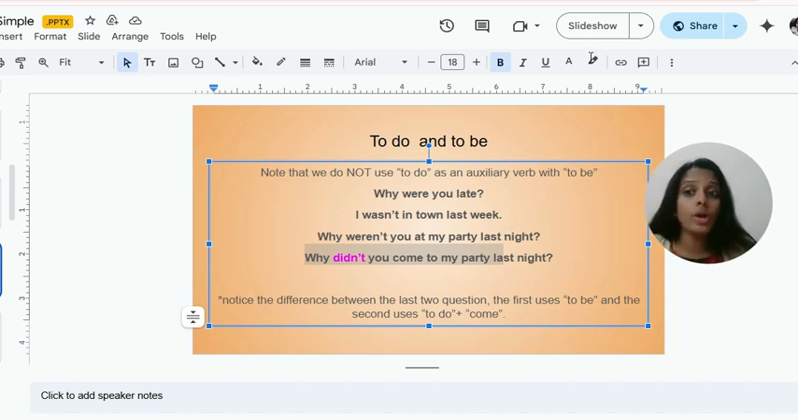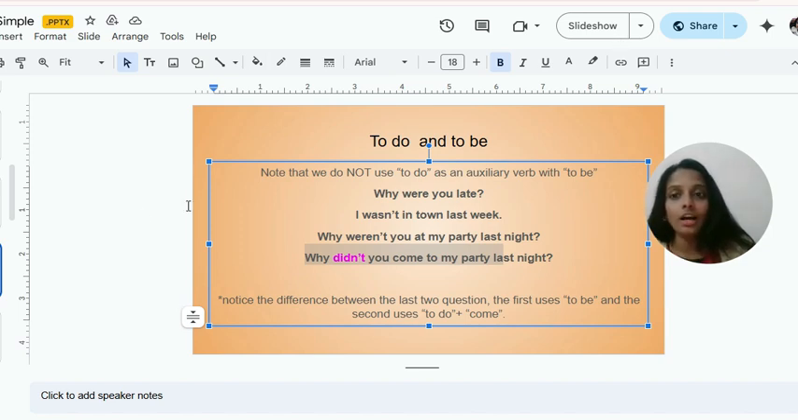This uses to be to ask about your state of being, whether you were present or not. Not to do is needed here because to be acts as the main verb. When it comes to why didn't you come to my party last night, this question uses to do because it's asking about an action, coming to the party. The verb come is the main verb and to do helps form the question. So by noticing these subtle differences, you can easily decide when to use to be as the main verb and when to use to do as an auxiliary verb.